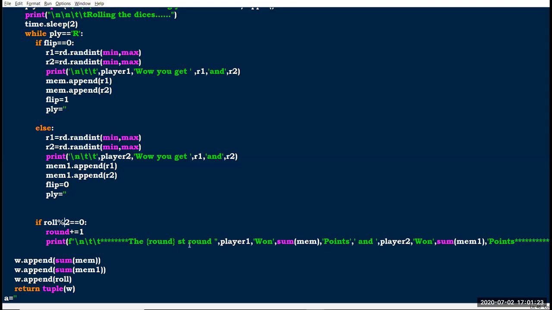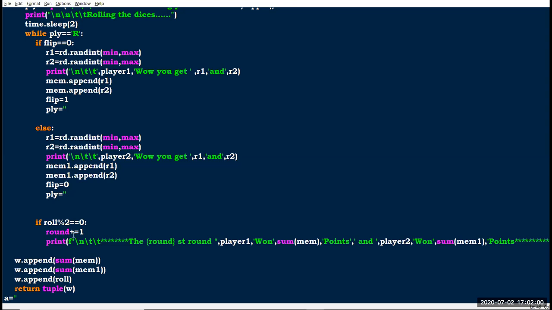When roll is 4, divided by 2, we have no remainder. If roll is 3, divided by 2, the remainder is 1, so the condition is not satisfied. For even values 2, 4, 6, 8, 10, the remainders are 0, so it goes into here.